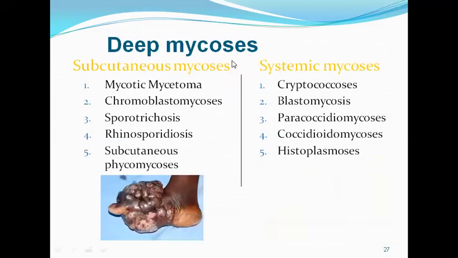Then next we have deep mycosis, in which we have the subcutaneous mycosis and systemic mycosis. The subcutaneous mycosis is like mycetoma. This is a disease which is caused by different species of fungi. Then we may have diseases like sporotrichosis, rhinosporidiosis, etc. Here on the left-hand side is a picture of mycetoma, also called Madura foot. Then we have systemic mycosis, like cryptococcosis, blastomycosis, paracoccidioidomycosis, coccidioidomycosis, and histoplasmosis.